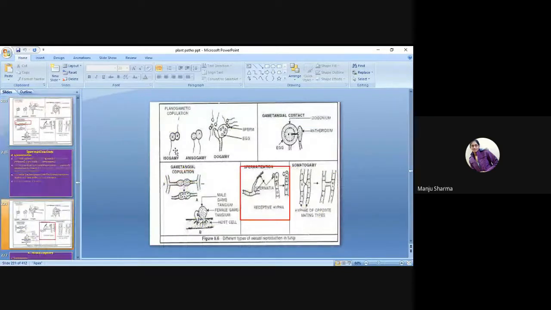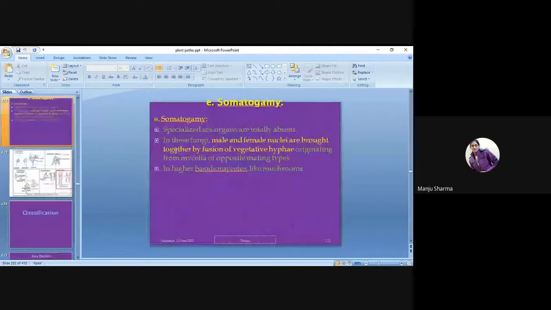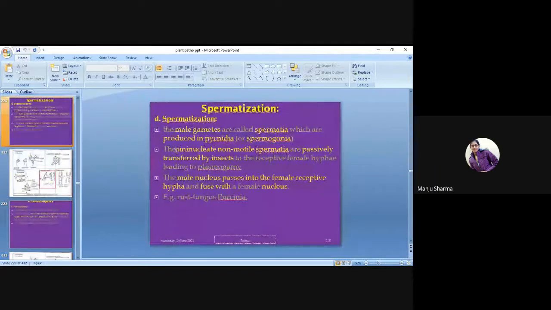And next is spermatization. In spermatization, the male gametes are called spermatia, which are produced in Puccinia in spermogonia.